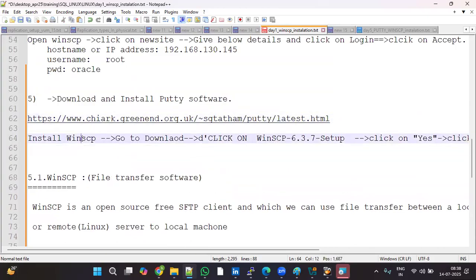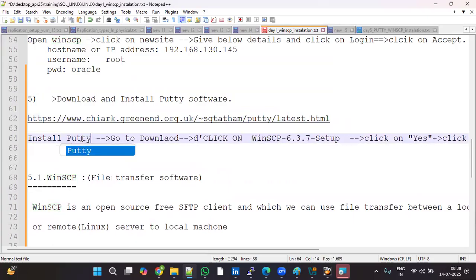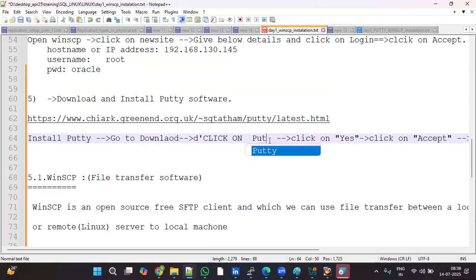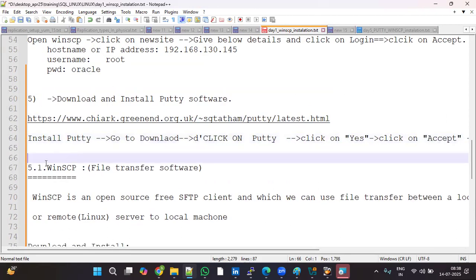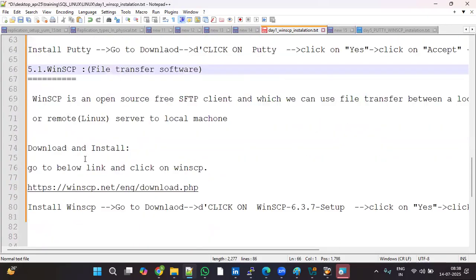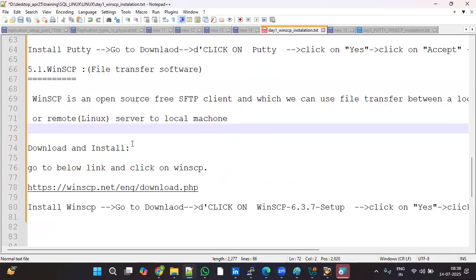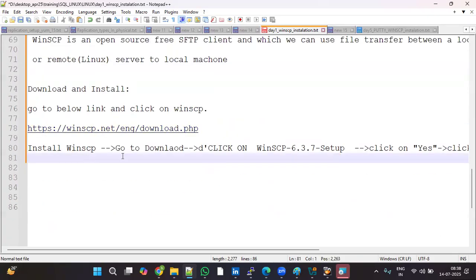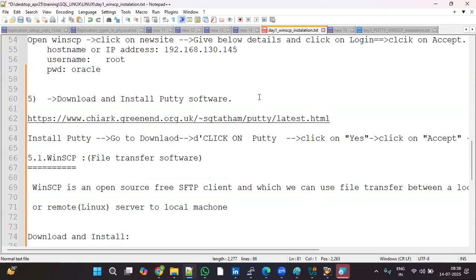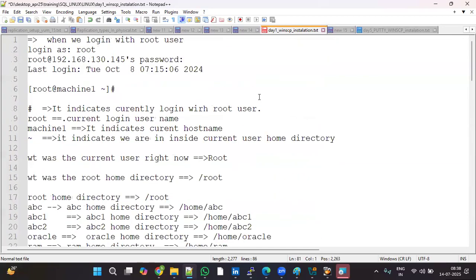Go to downloads, double click on the Putty setup, click yes, accept, and finish. Here also, WinSCP is an open source SFTP tool. So download and install.